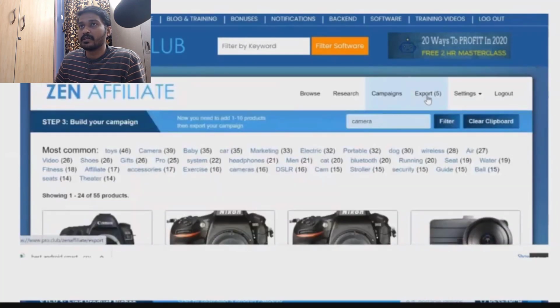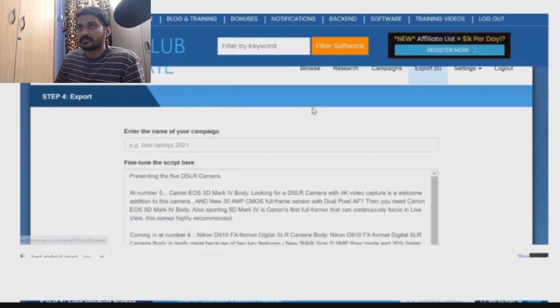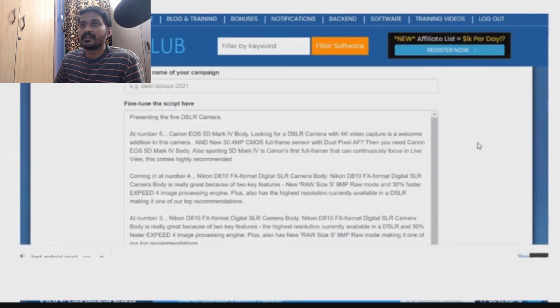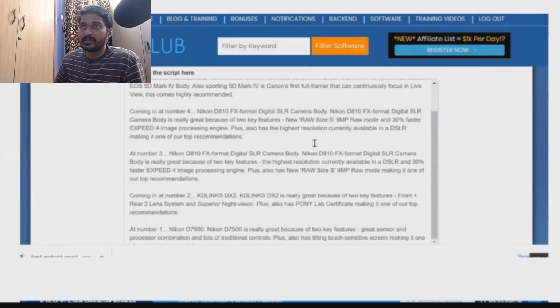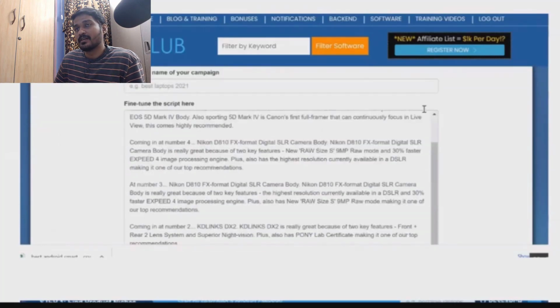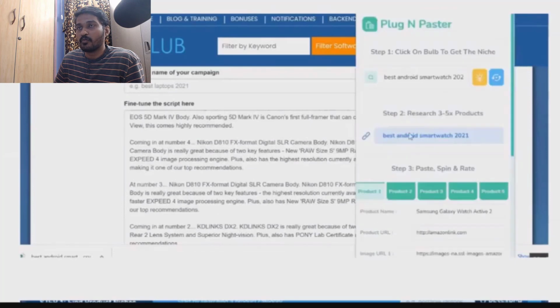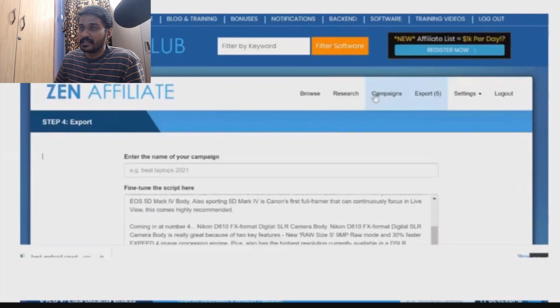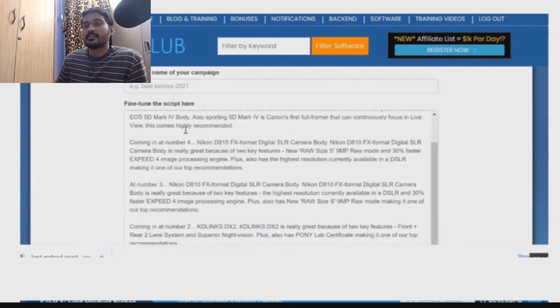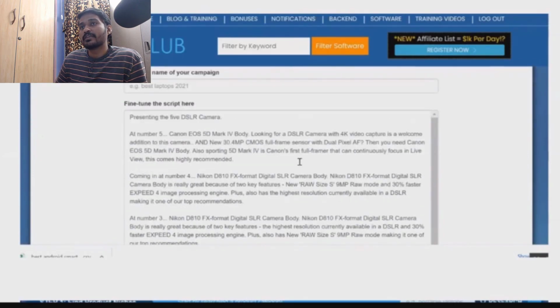I copied it. Then if I click export, you see that all the voiceover files will come here automatically. Of course this is done for you, the voiceover campaign, like what we did in that Chrome extension, coming here. So it will reduce our work a lot, right? Then we simply tweak some of the texts here.